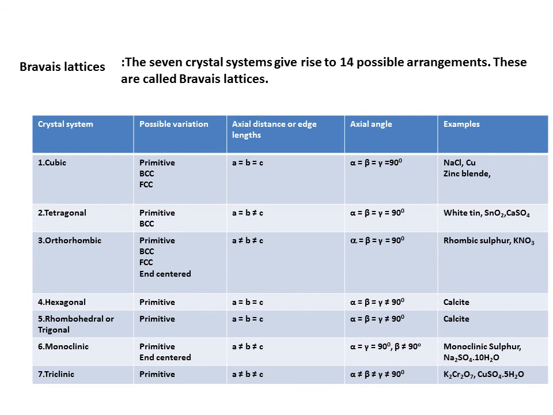What do you have to remember, dear students? The number of lattice points: in primitive is 8, body center is 9, face center is 14, end center is 10, edge center is 20. You remember this, which will help you in the next discussion. We are going to understand about the number of particles in a unit cell. Thank you, dear students.